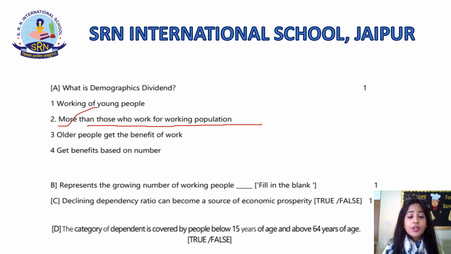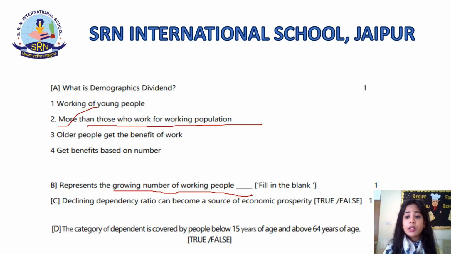Now the answer to B, that is, represents the growing number of working people. Fill in the blank. This fill in the blank has 1 mark. If you answer it correctly, you will get 1 mark. So the answer is population dividend. It represents the growing number of working people.